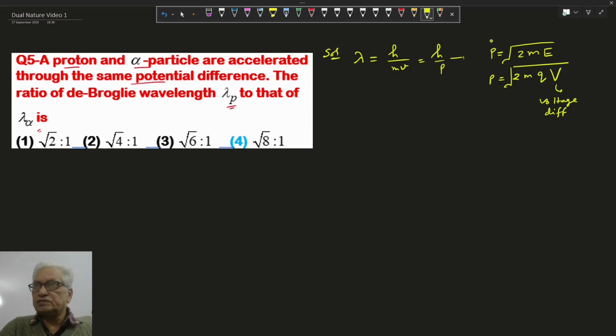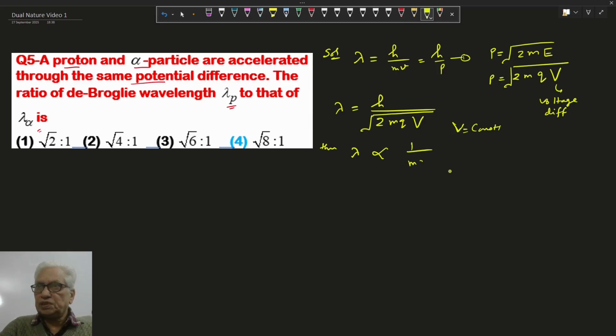Now put in equation 1, lambda will be h upon root of 2mqV. In this question, h and V, the potential difference, are the same, so lambda is inversely proportional to root of mq.